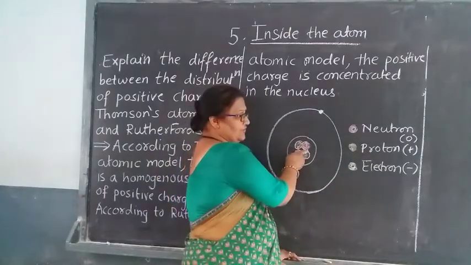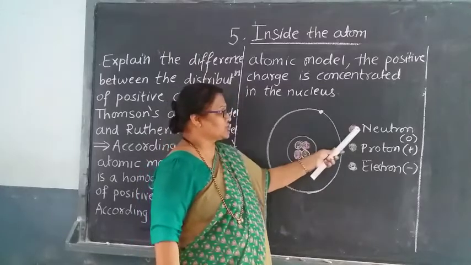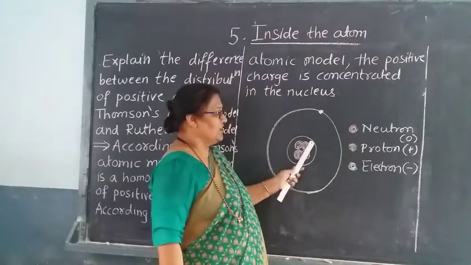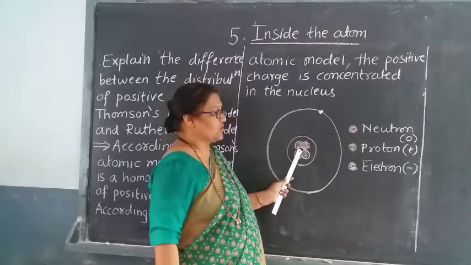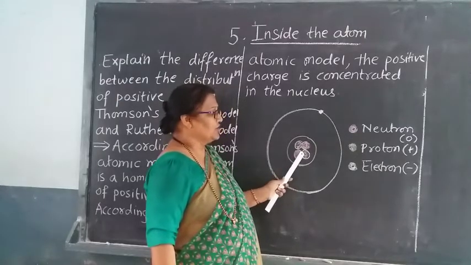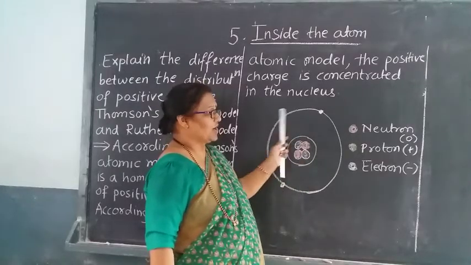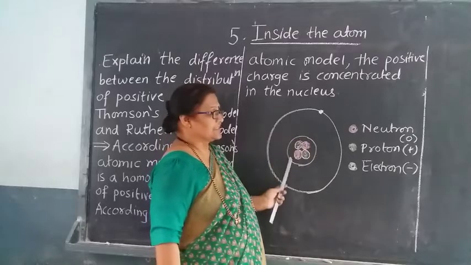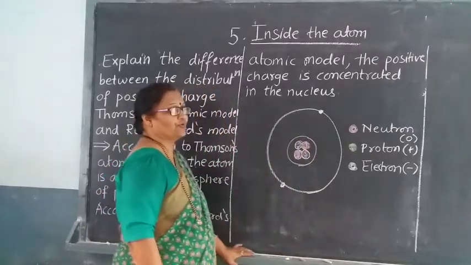The protons are shown with yellow chalk and the neutrons are shown with red chalk. So in the nucleus there are protons and neutrons, and the electrons are revolving around the nucleus. This was told by Rutherford.